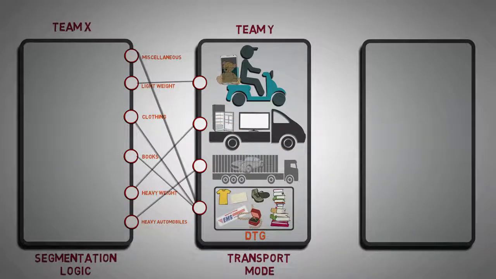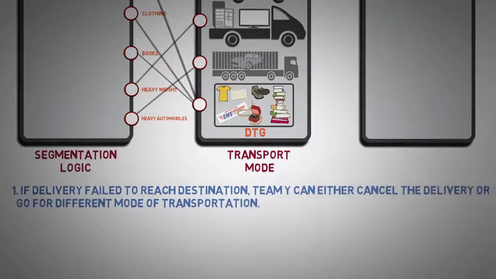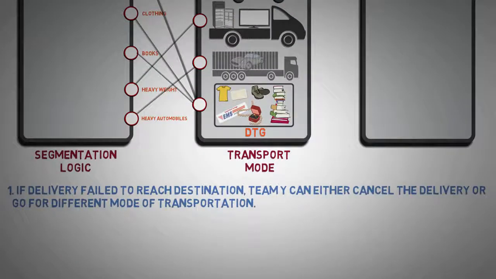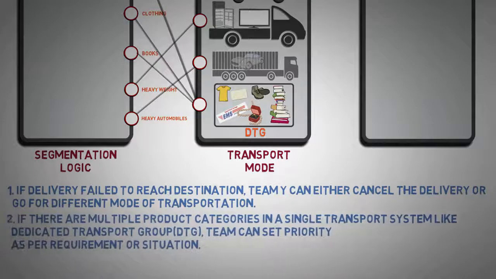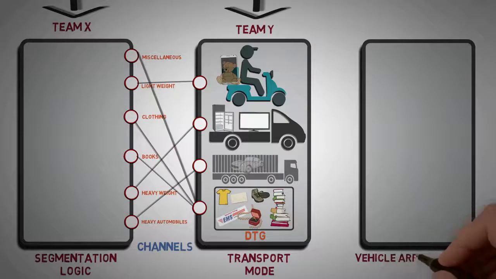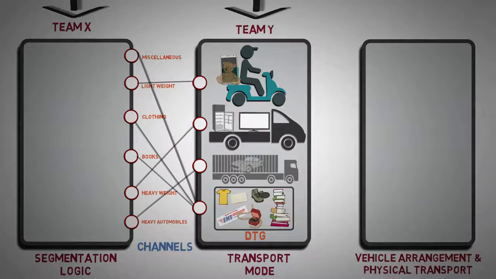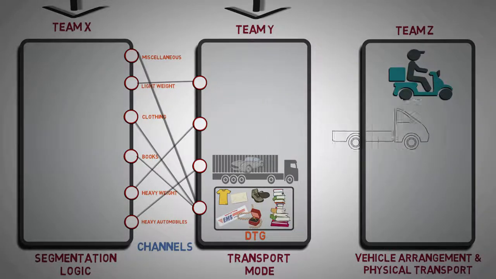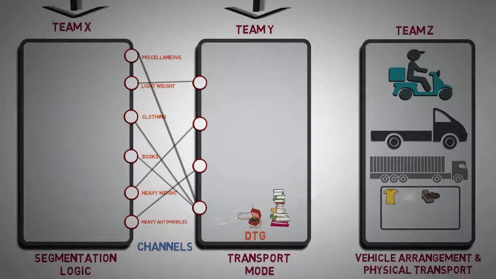In addition to that, Team Y also has to decide, one, if delivery fails to reach its destination, Team Y can either cancel the delivery or go for a different mode of transportation. Two, if there are multiple product categories in a single transport system like the dedicated transport group, the team can set priority as per requirement or situation. So Team X and Team Y take the decisions, but the vehicle arrangement and the physical transportation is executed by Team Z. Here, Team Z is working at the front end, and is actually transferring the items.